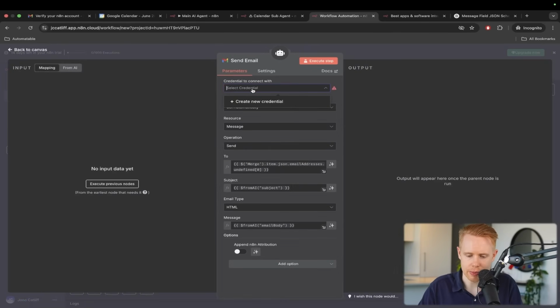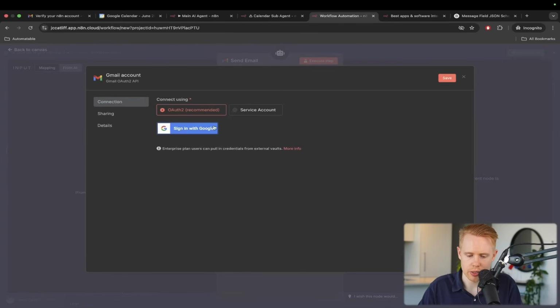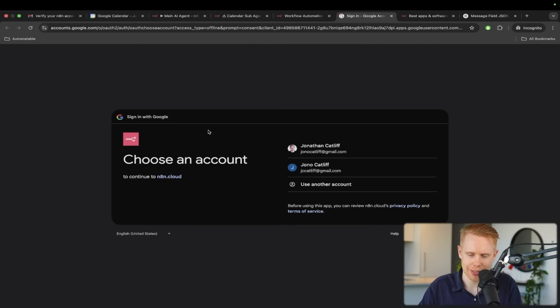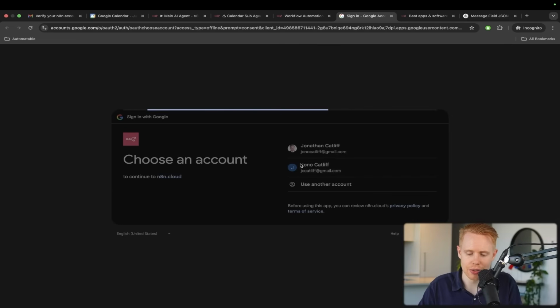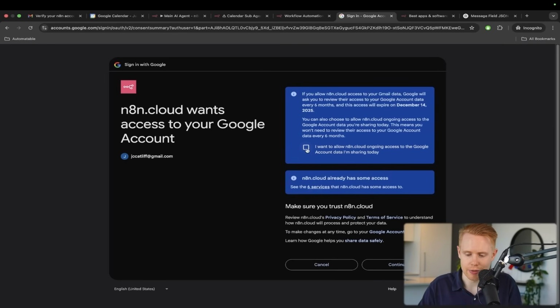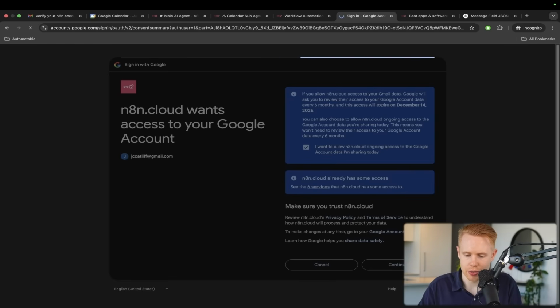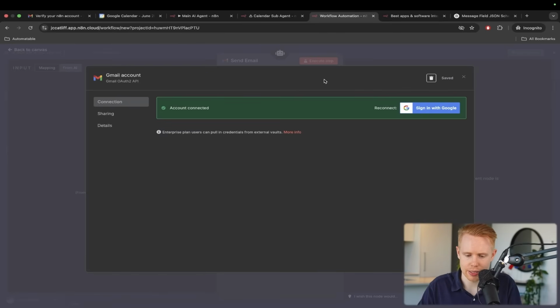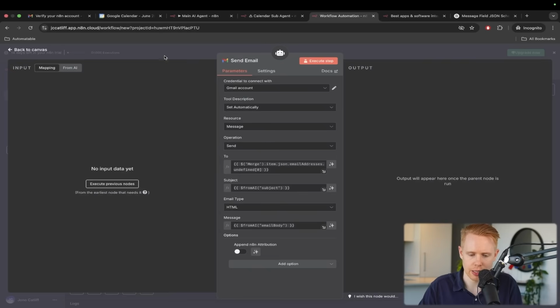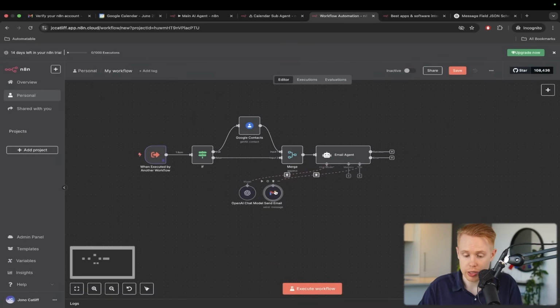We're going to send off an email. I'm going to create new credentials, sign in with my Google account. Every time you add an account in here, you will have to sign in and give permission. So we'll click continue. This has been connected now. We know it's been connected. We'll click off this, and we could go ahead and try and send an email out.